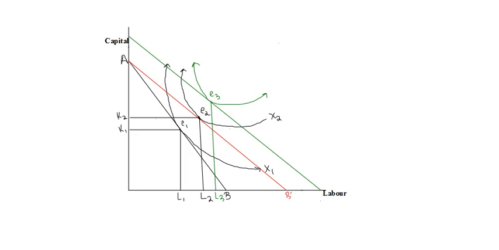As per the law of variable proportions, the marginal product of labor declines when its quantity is increased against a fixed factor of production. However, in this case, the quantity of labor is increasing against another variable factor of production, which is capital. So the marginal product of labor would continue to rise.